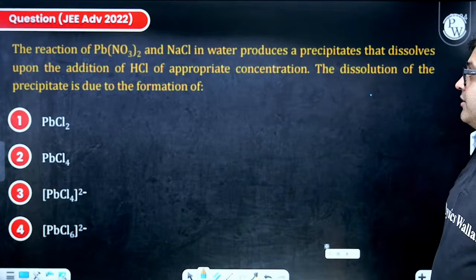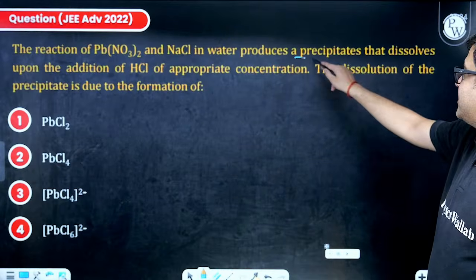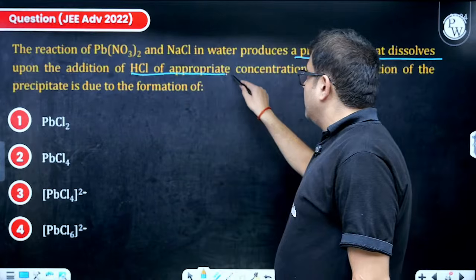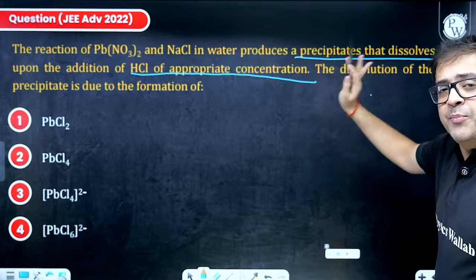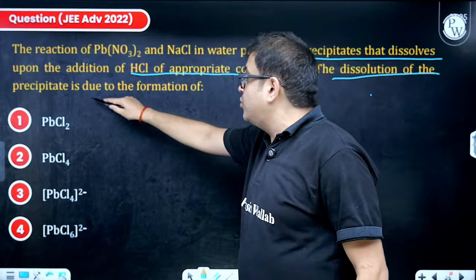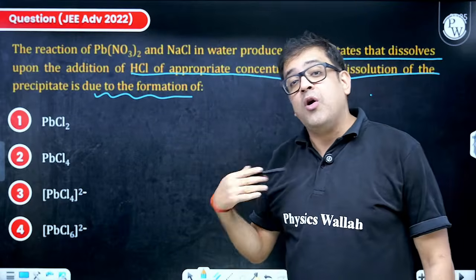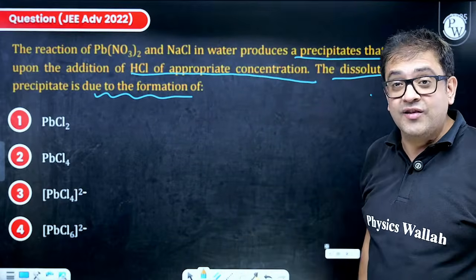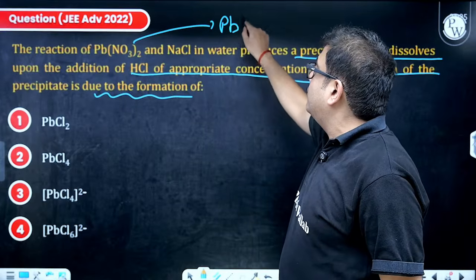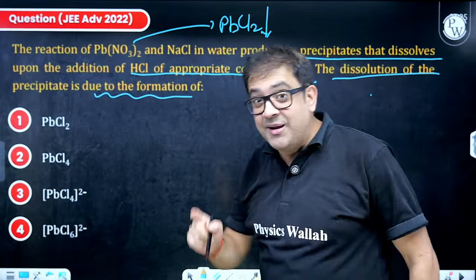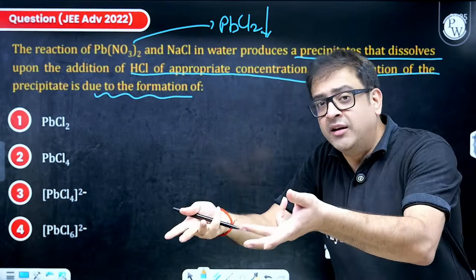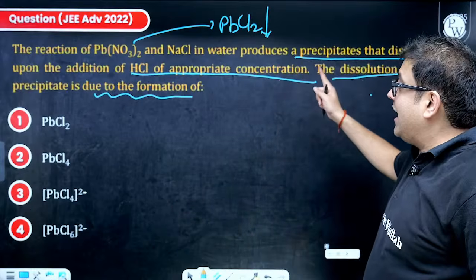Lead nitrate and NaCl in water produce a precipitate that dissolves upon adding HCl. If you add it in appropriate concentration, the dissolution of the precipitate is due to the formation of... First it has formed a PPT and then it has dissolved. First the PPT will be formed because of PbCl2. We know it is a PPT only in cold condition, and even if you heat, it dissolves. But now we are adding more of it.